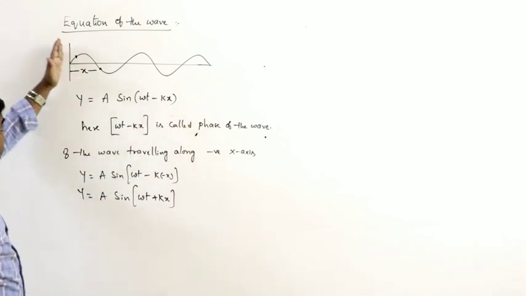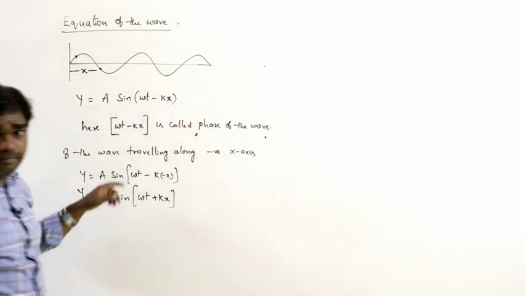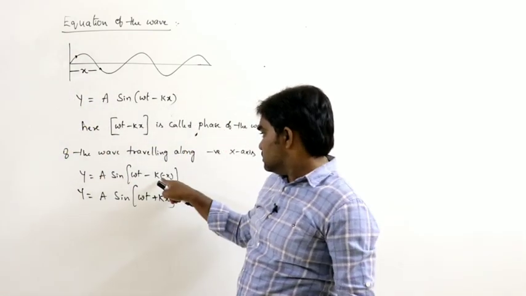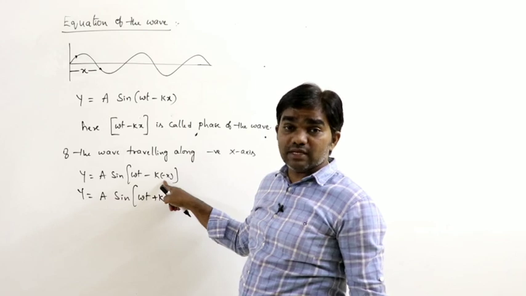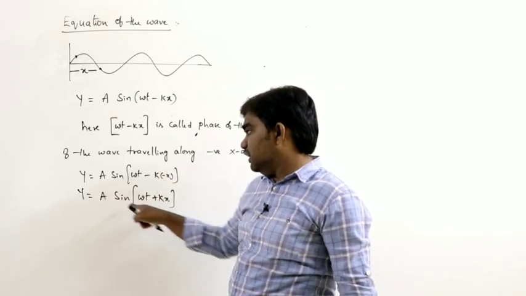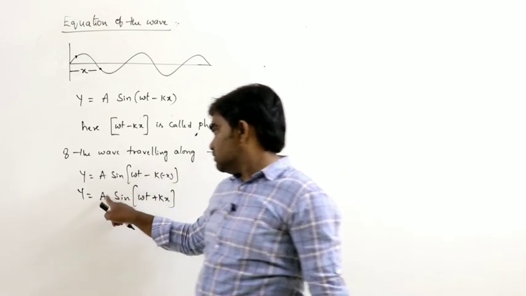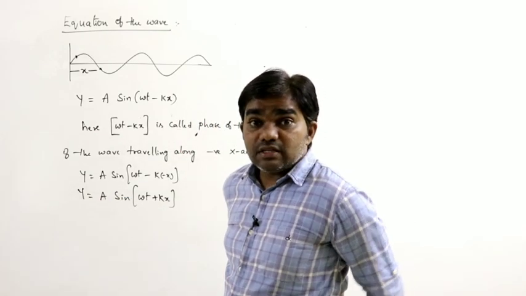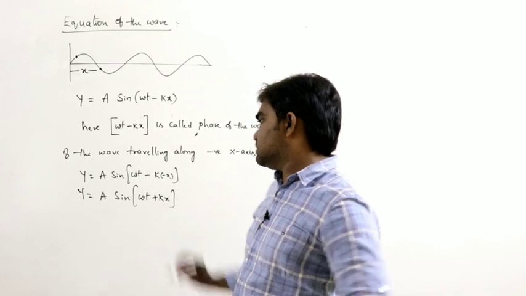If the wave is traveling along the negative x axis, the displacement of the wave is minus x. So that's why the equation can be written as y is equal to a sine of omega t plus kx.